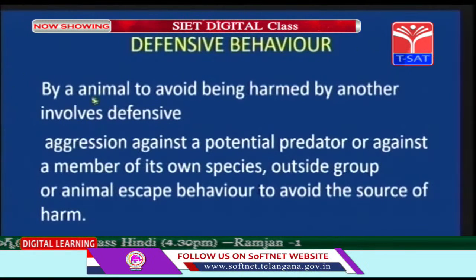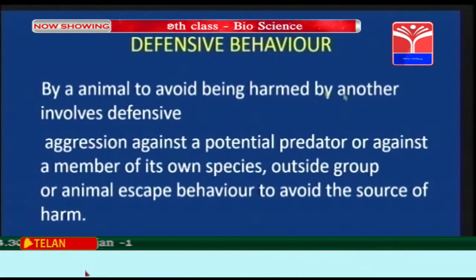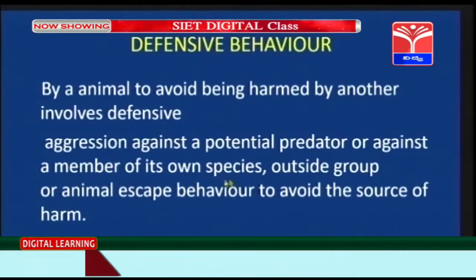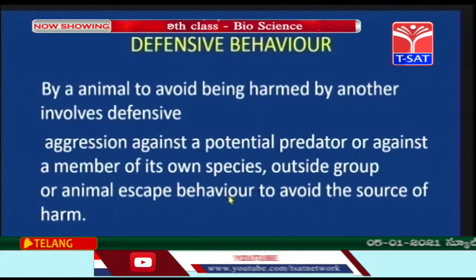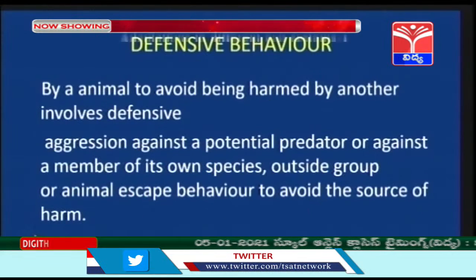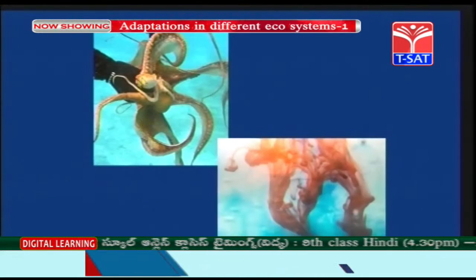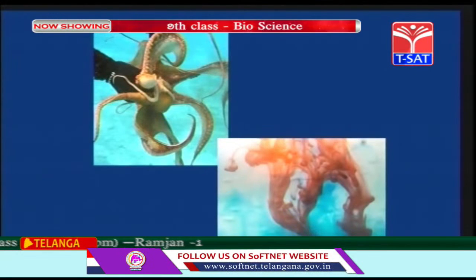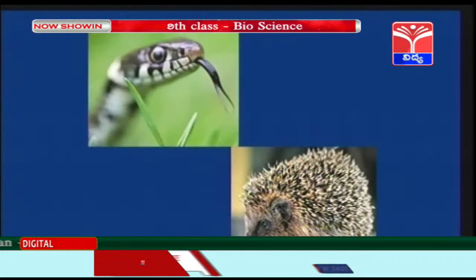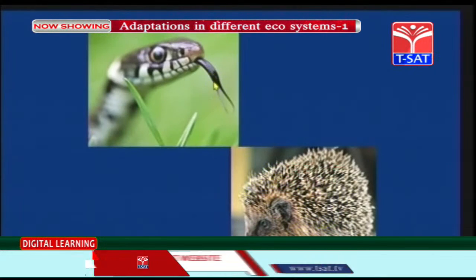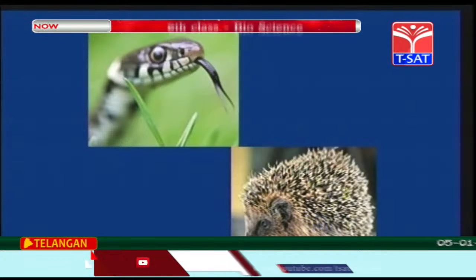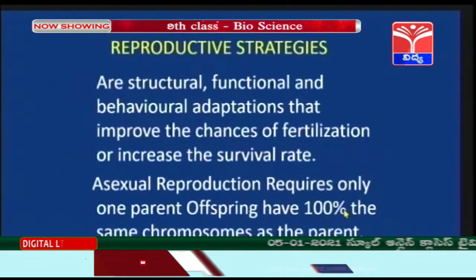Defensive behavior by an animal to avoid being harmed by another involves defensive aggression against a potential predator or against a member of its own species outside the group, or animal escape behavior to avoid the source of harm. Children, you can see this is the octopus. It will release bluish ink-like fluid and it will escape. This is the defensive behavior, children. Snakes, when being threatened, they will hiss. This is the hedgehog. Children, when it is being threatened, it will open up its spines.